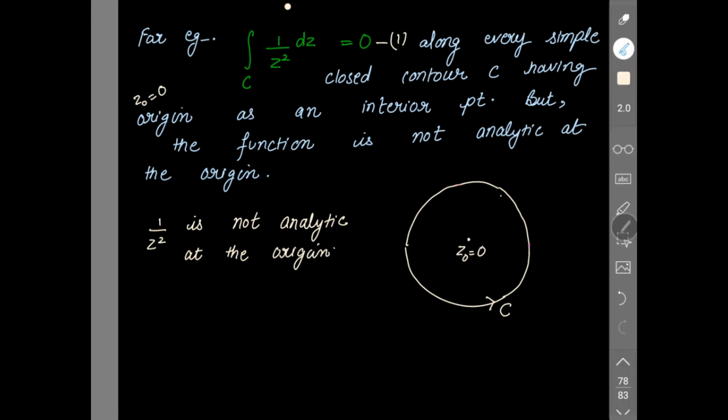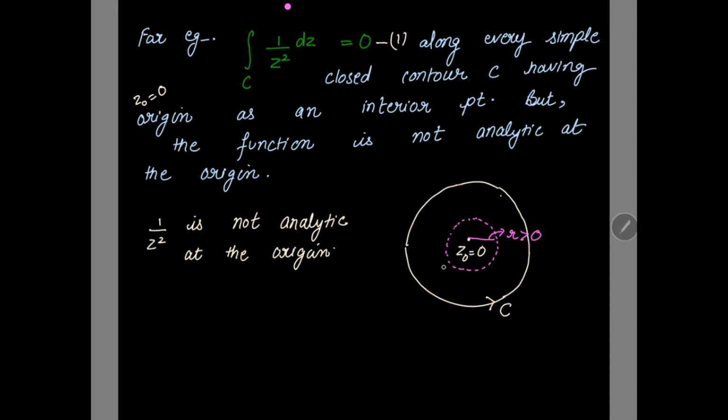So let's draw a multiply connected region to make the function analytic. Since the function is not analytic at 0, I am making one small circle having a very small radius, let's say r, which is positive.